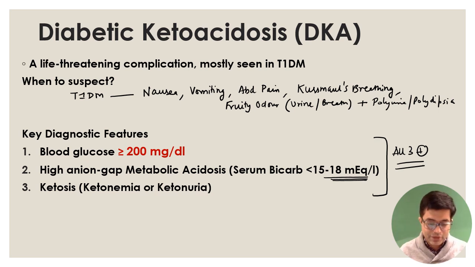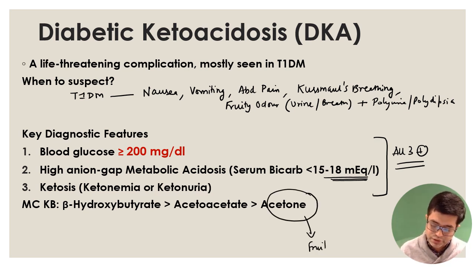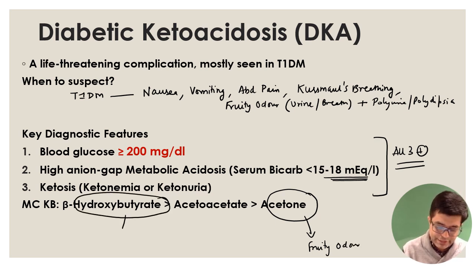Okay. Now, what is the most common ketone body? It is beta hydroxybutyrate. Second common is acetoacetate. Third common is acetone. Acetone is the one which is responsible for fruity odor, whereas beta hydroxybutyrate is the one which is serious as well as sensitive for diagnosis. This is more sensitive for diagnosis.